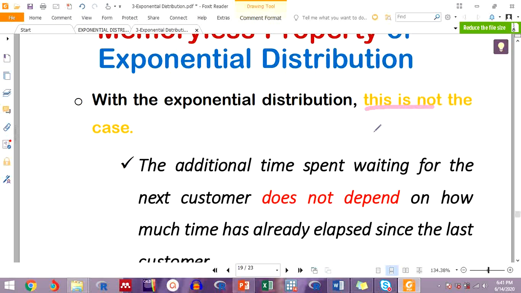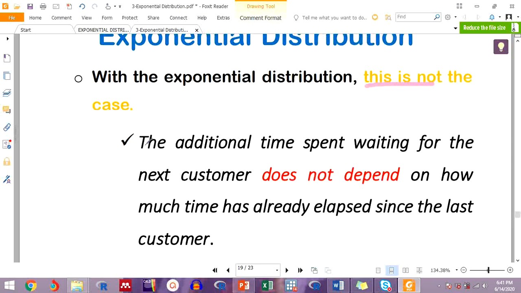It says, and this is the point on the slide, from this point to this point, that additional time spent waiting for the next customer does not depend on how much time has already passed or elapsed since the last customer. Now this is what makes exponential distribution peculiar compared to the other distributions.